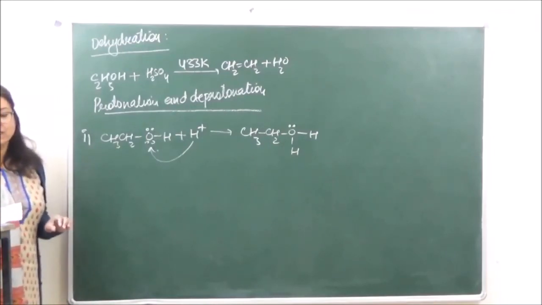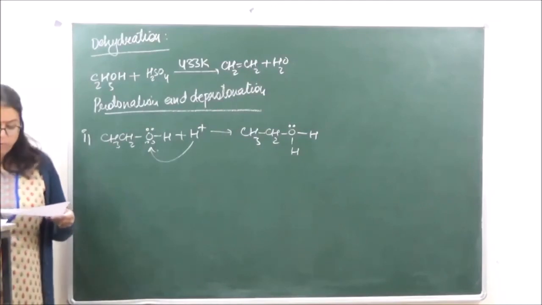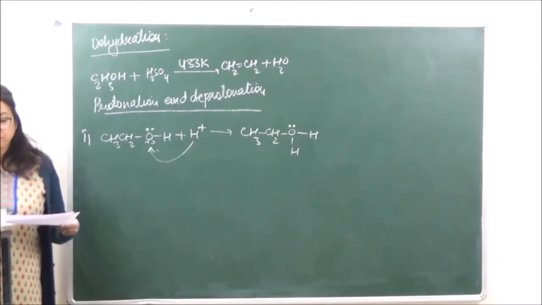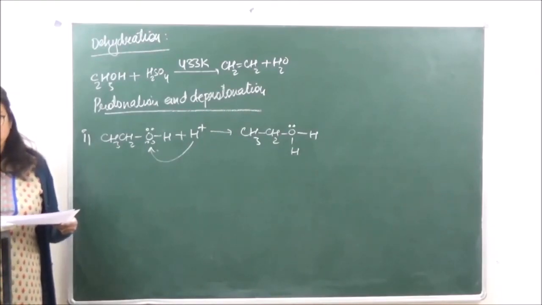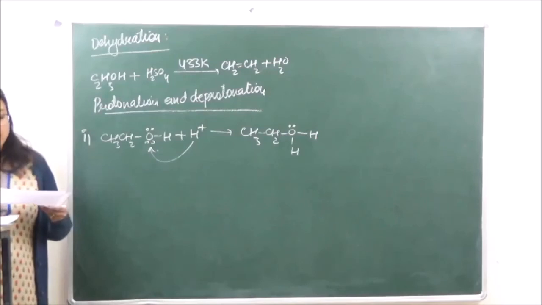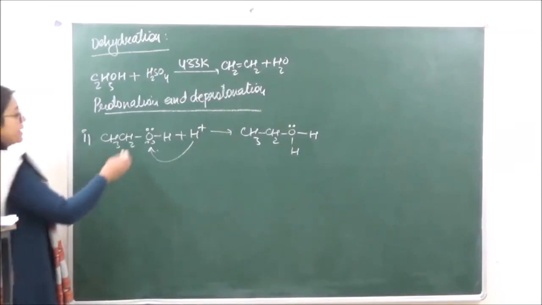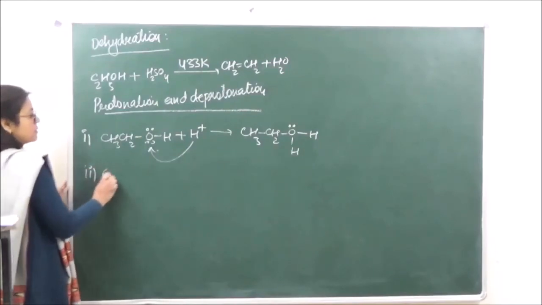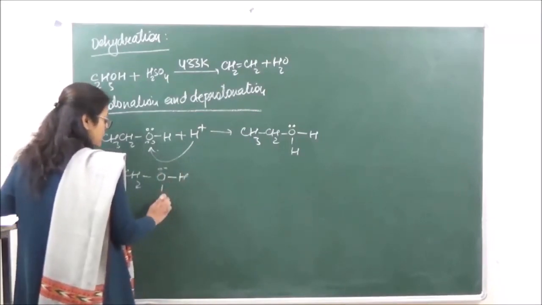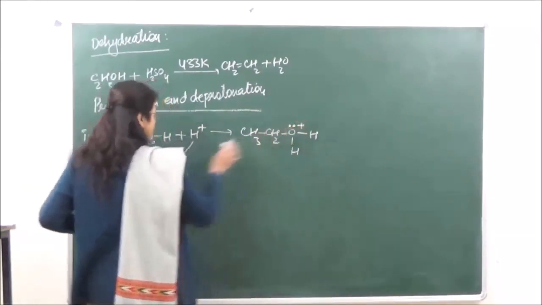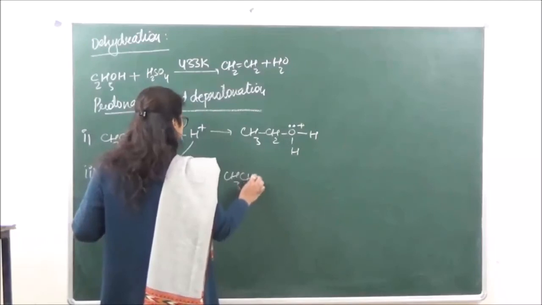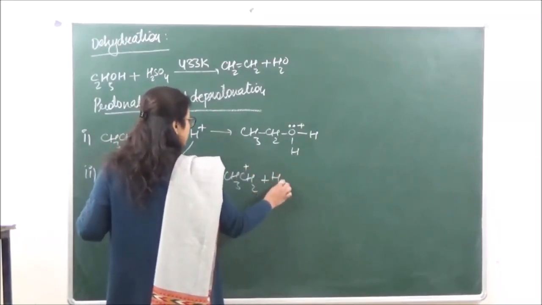Then the protonated alcohol which is formed over here is going to remove a water molecule, and this gives us a formation of a carbocation. So what is going to be our next step over here? Removal of a water molecule takes place and we get CH3CH2 positive carbocation plus H2O.